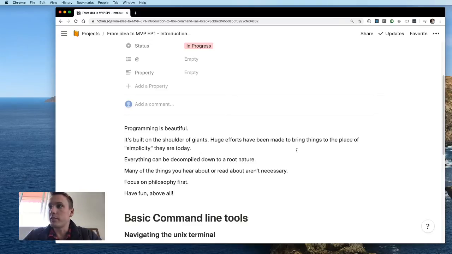There were huge efforts into creating something such as a MacBook or a Windows PC where you can just download a program and just run it. So be thankful that you're not there in the early days, because today we have a lot of resources at our fingertips. Everything can be decompiled down to a root nature.